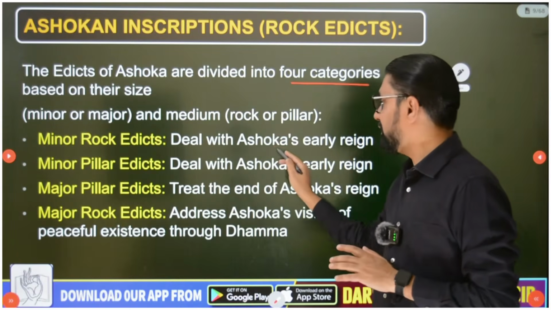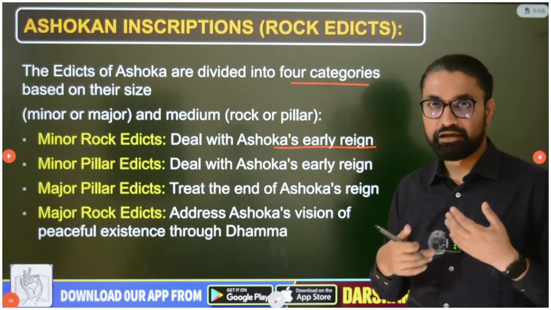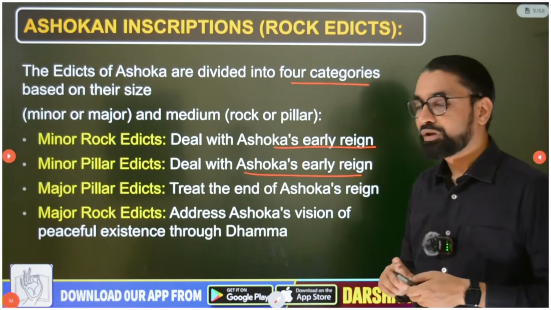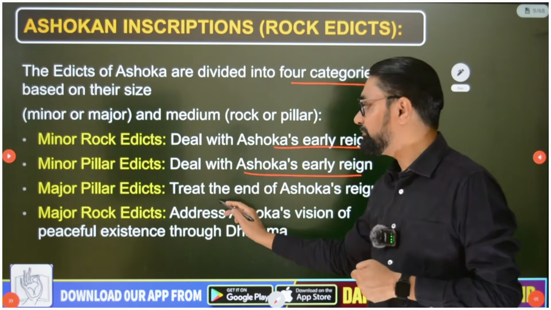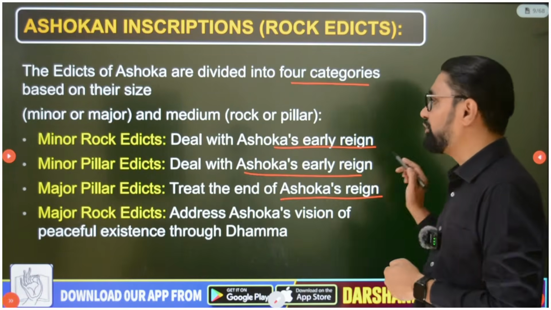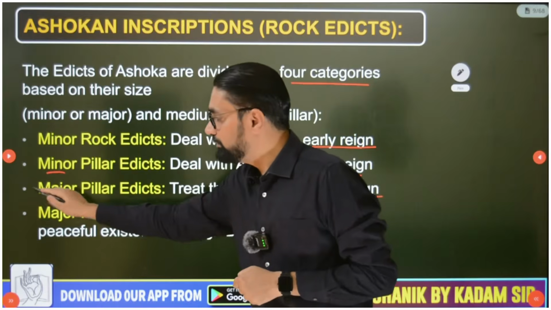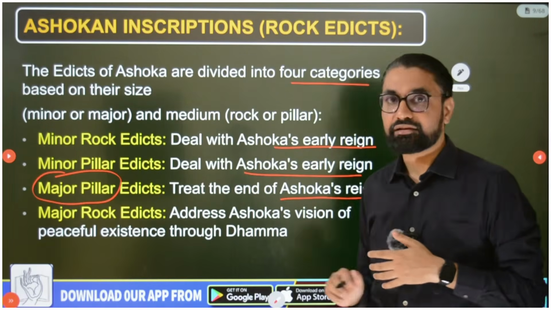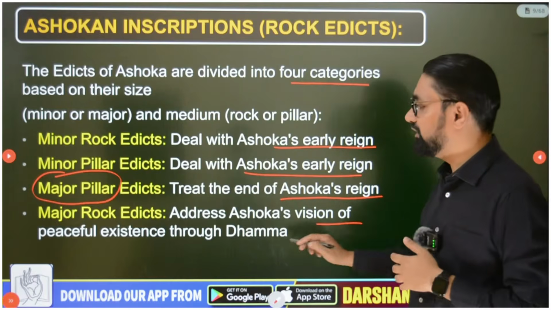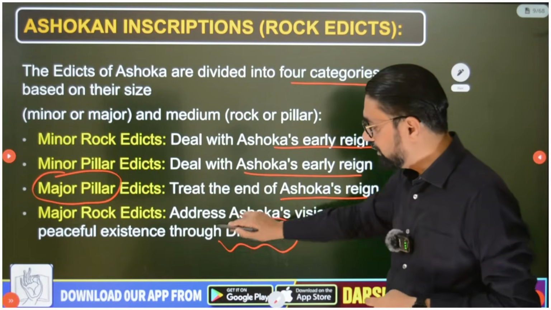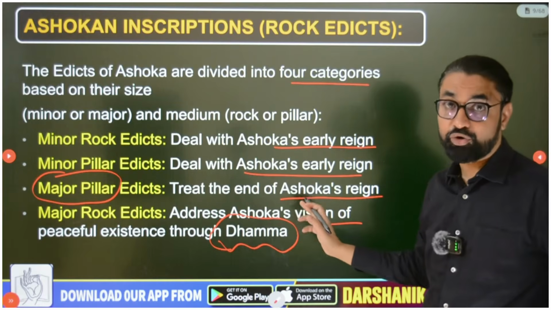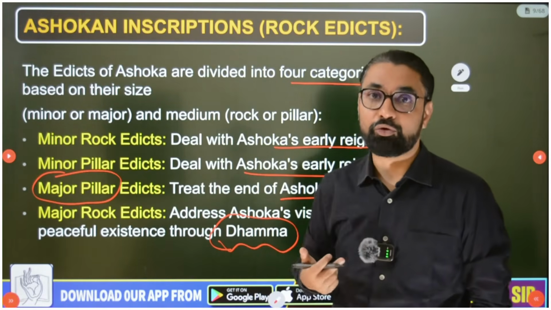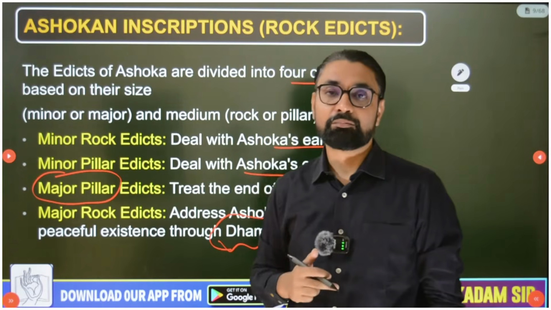Minor rock edicts deal with Ashoka's early reign, and minor pillar edicts also deal with Ashoka's early reign. While in the later period, major pillar edicts treat the end of Ashoka's reign. So remember, major pillar edicts, Ashoka's end period, and major rock edicts address Ashoka's vision of peaceful existence through Dhamma policy. This is a very important point, that major rock edicts talk about his Dhamma policy. We get a lot of information about his Dhamma policy.